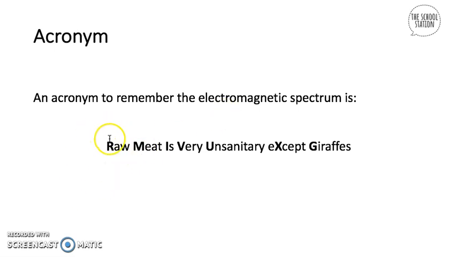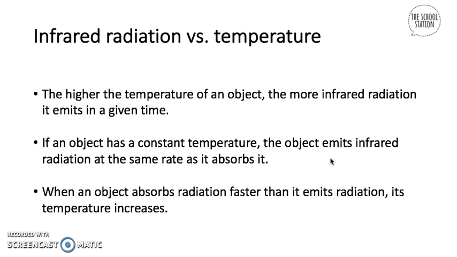RAW has R in it, and R stands for radio waves. M stands for microwaves. I stands for infrared radiation. V stands for visible light. U stands for ultraviolet waves. X stands for X-ray, and G stands for gamma rays. So this is the way you can remember the electromagnetic spectrum. It's very, very easy to remember the acronym, and this will allow you to remember the electromagnetic spectrum.